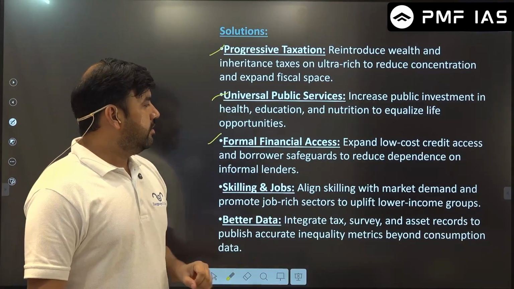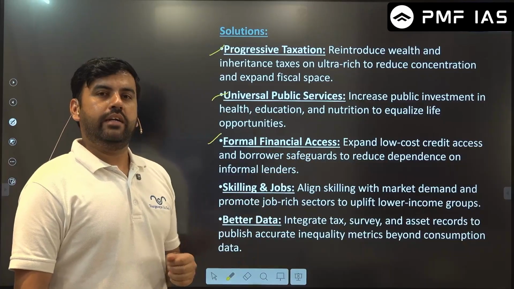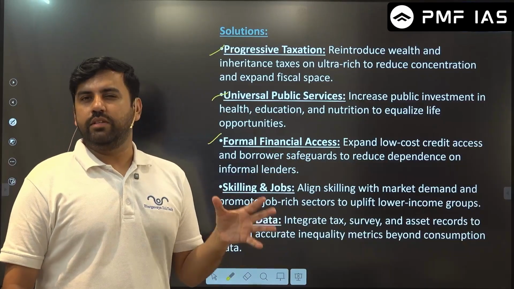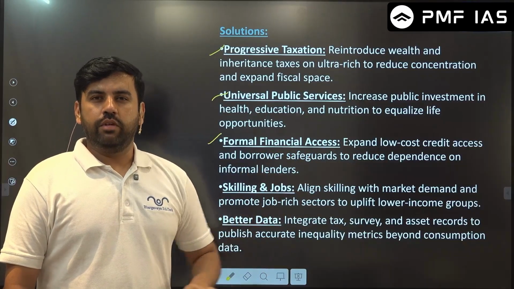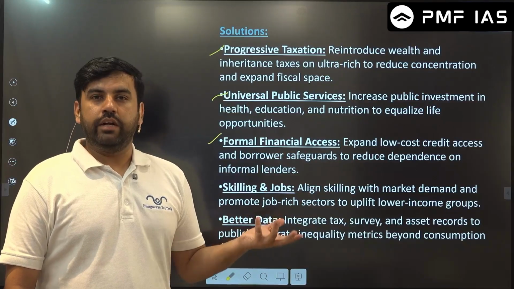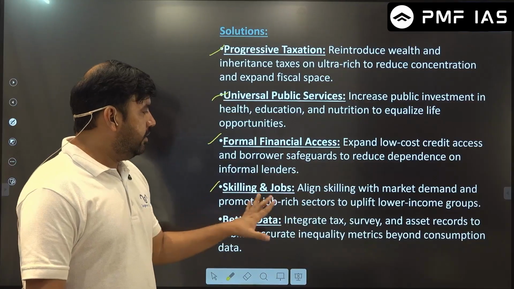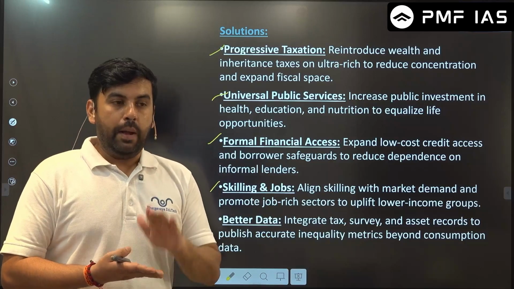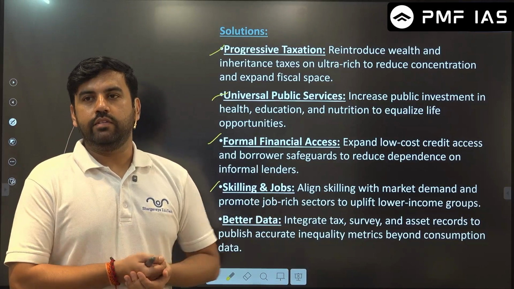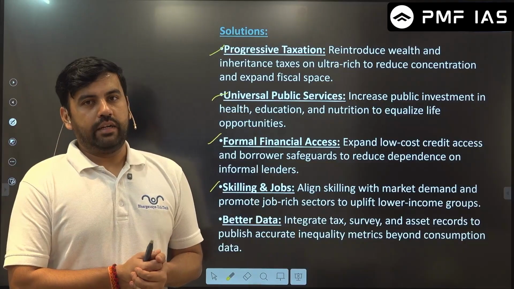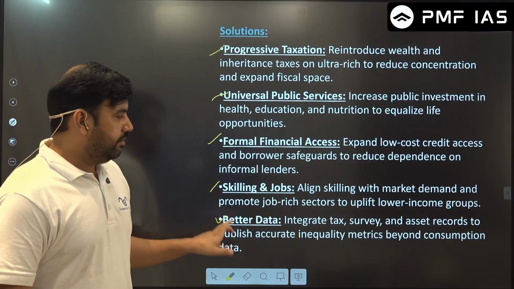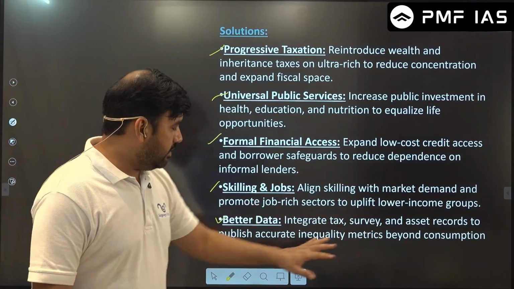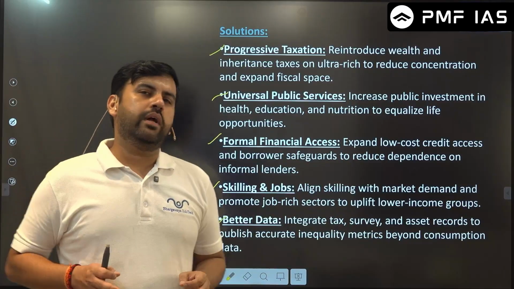Formal financial assistance, right, or access should be provided. Although we have Jan Dhan accounts, still 50% of the accounts remain dormant. Skilling and jobs, because if a person has good skills, they will get better jobs. Better jobs obviously means higher per capita income. Better data, right? Integrate tax, surveys, assessment records to publish accurate inequality.